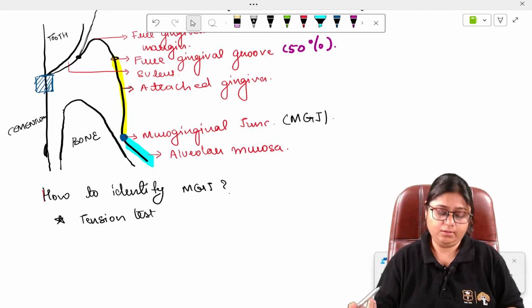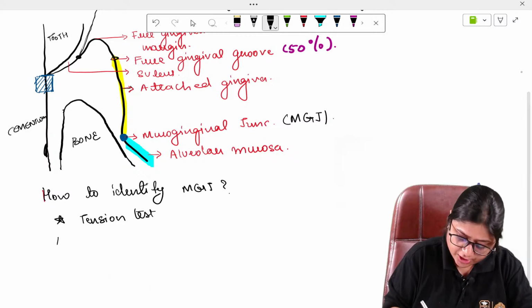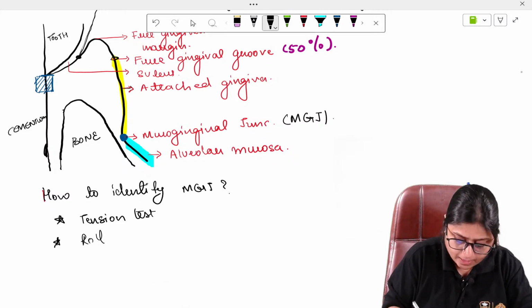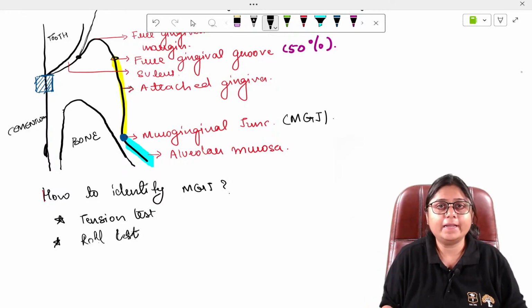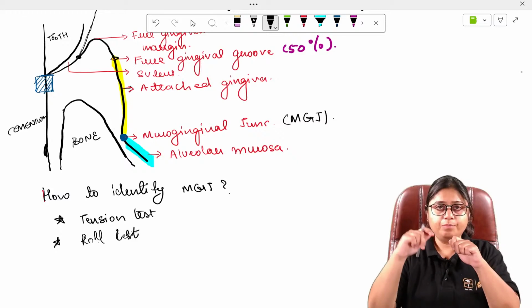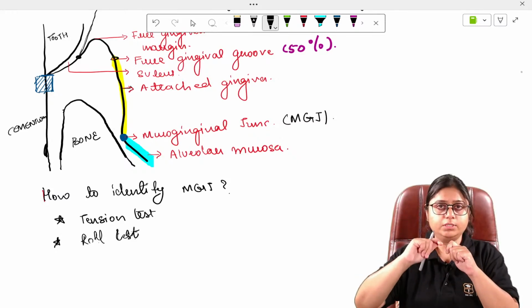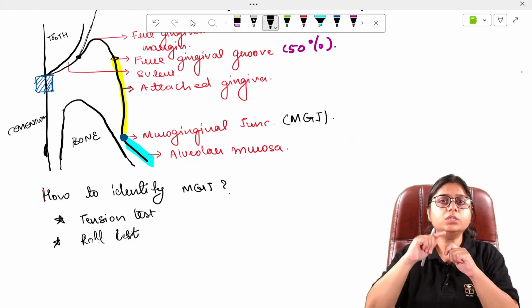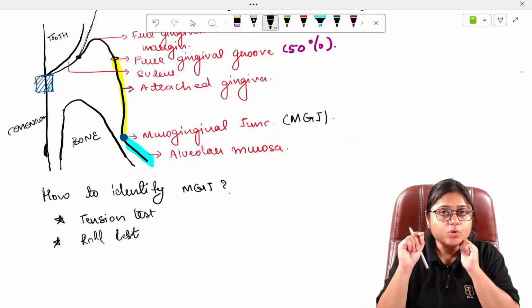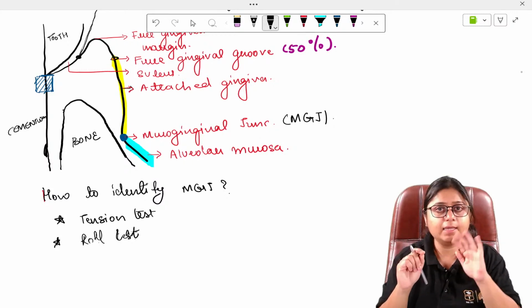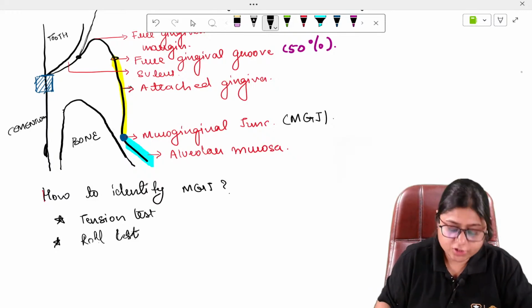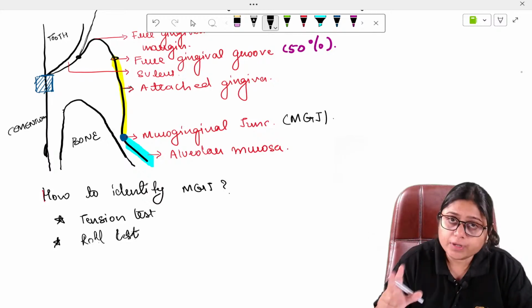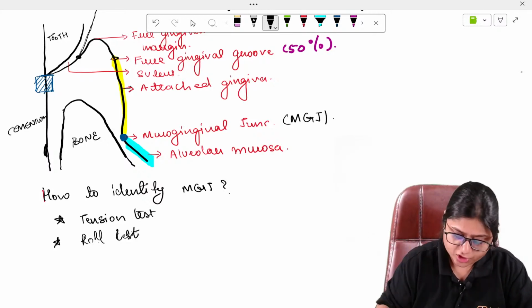The other method of determining the mucogingival junction is the roll test. In the roll test, we take the probe, not the explorer, because the probe has a blunt end, so it will not injure the gingiva. We move it from downwards to upwards. The alveolar mucosa is mobile and the attached gingiva is not mobile, so that junction we can easily identify, and that will be your mucogingival junction. These are the two important methods of identifying the mucogingival junction.